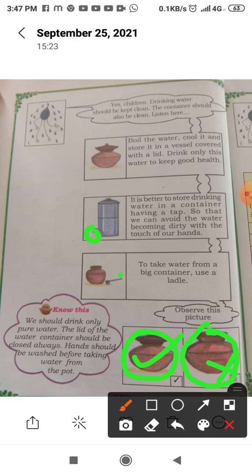Hands should not be unwashed before taking water from the pot. You should wash your hands before taking drinking water out, and you should not put your hand directly in the pot. You should use a ladle, or else use a container with a tap for drinking water, and the drinking water container should always be closed. Understood? So now we'll go to the next.